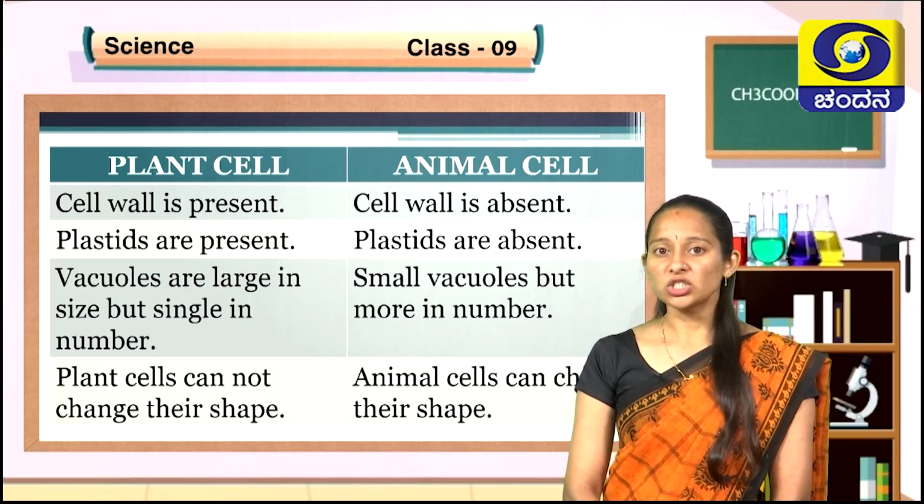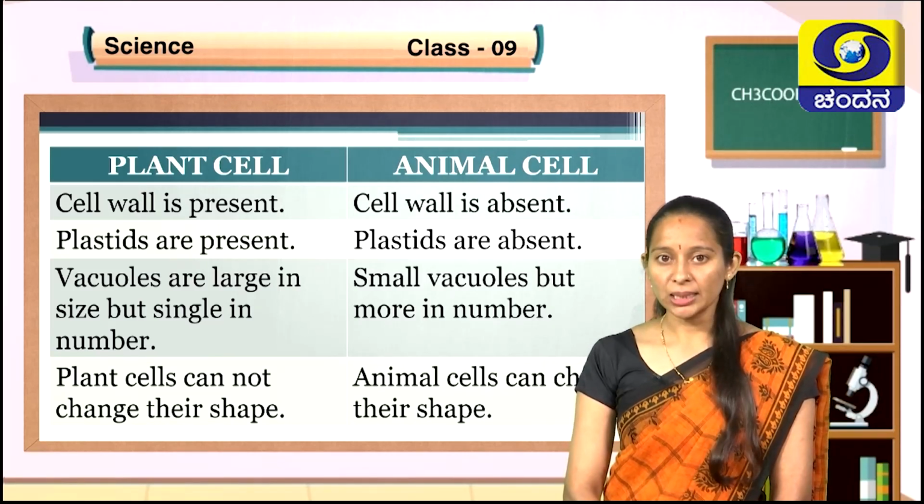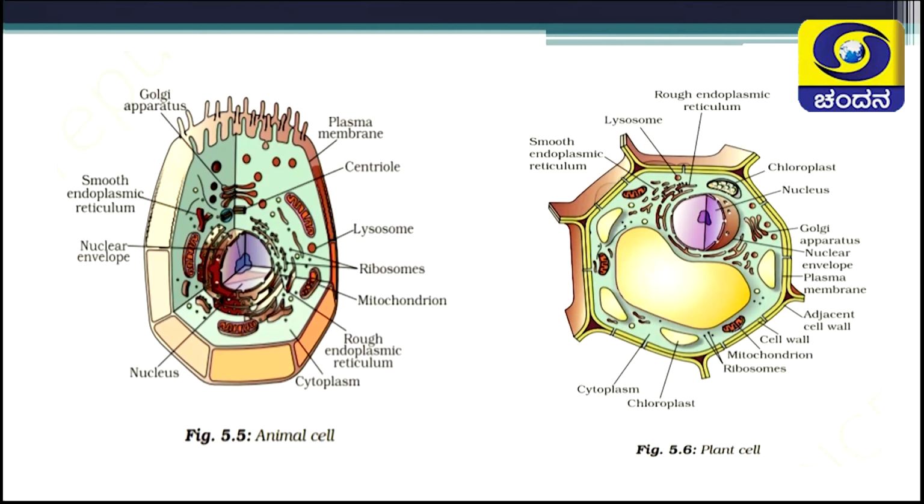I will show you a picture of plant and animal cell. Look at the plant and animal cell carefully. You can try to identify the differences that we have discussed. Look at the plant cell, children. It is having proper structure, hexagonal structure, whereas animal cell shape is not proper.